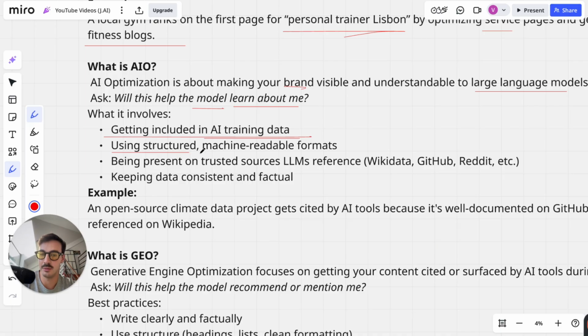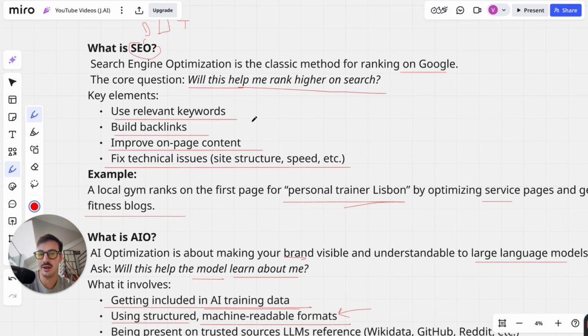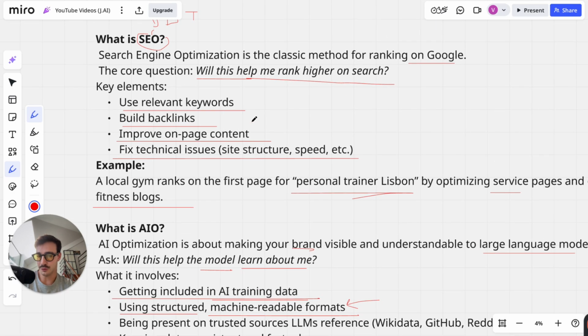That's what this means, right? Using structured data and machine-readable formats. Now this, again, schema markup, which I've made videos on. You can go watch, I'll link it down below. AIO or SEO are basically the same thing. Because if you rank organically on Google, well, you're going to rank also on GPT. You're going to be recommended and cited on ChatGPT. Don't forget that Microsoft owns OpenAI. And Microsoft owns Bing as well.